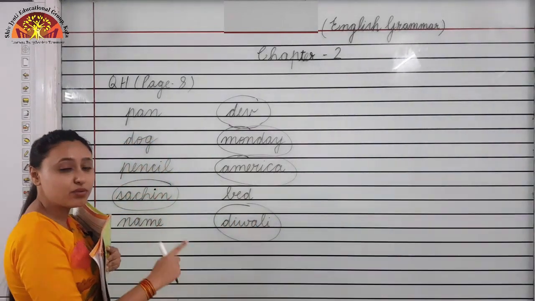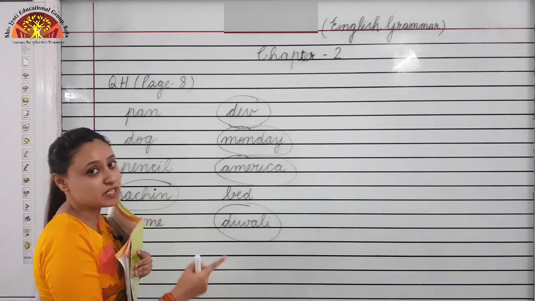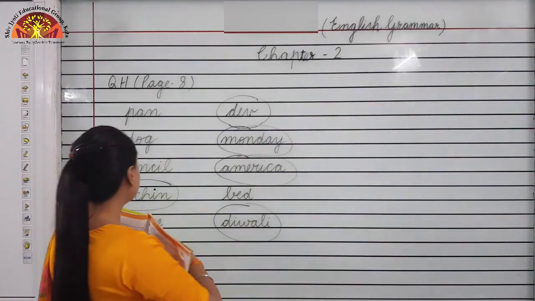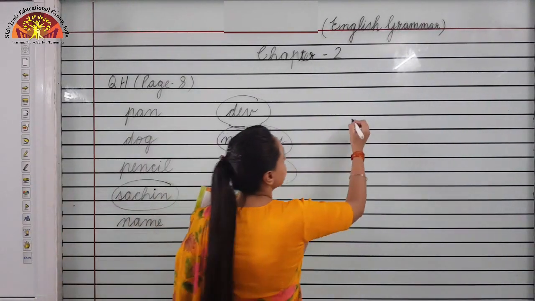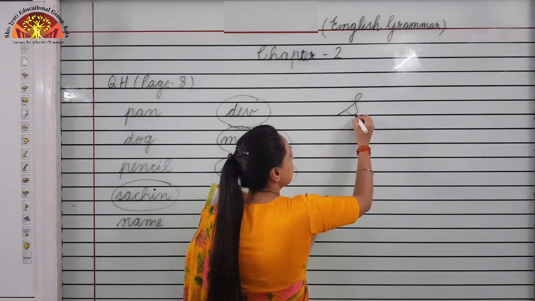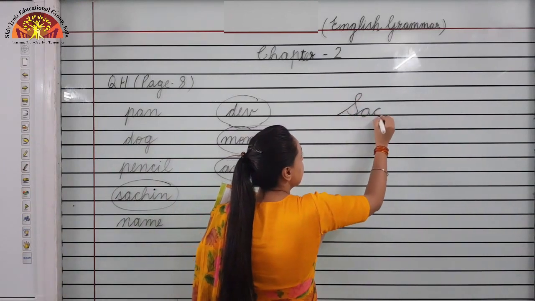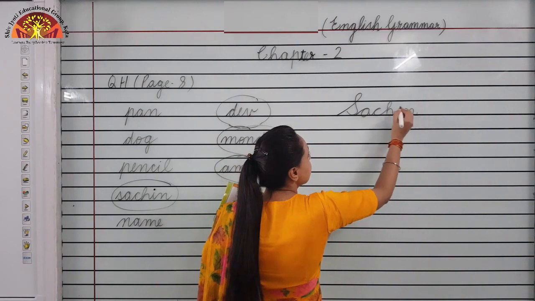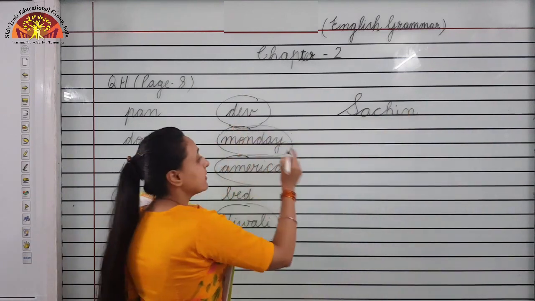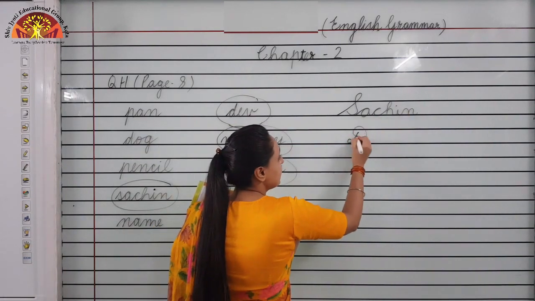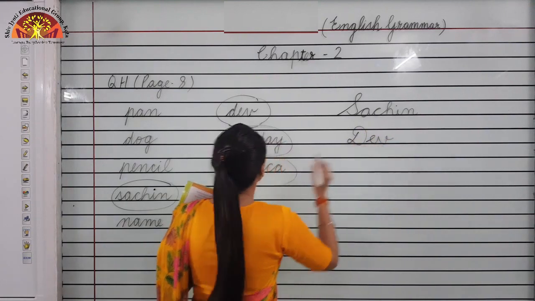Now we have to write all the special names with capital letters. So Sachin, it begins with a capital letter, S-A-C-H-I-N, Sachin. Then Dev, D-E-V, Dev.